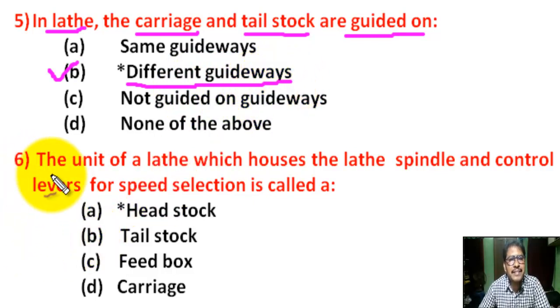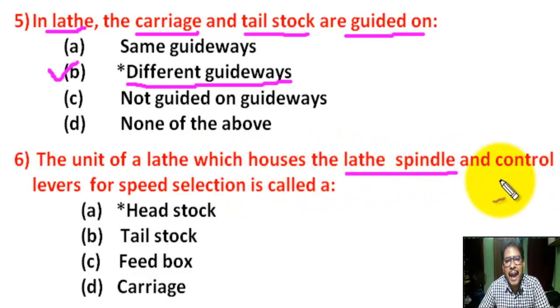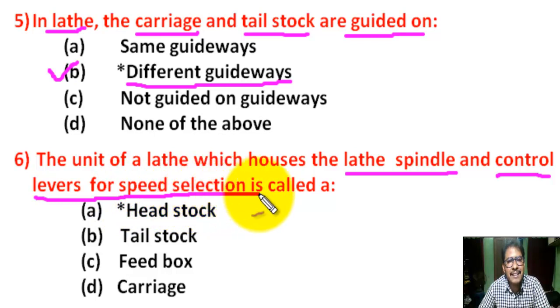Question number 6. The unit of a lathe which houses the lathe spindle and control lever for speed selection is called. There are 4 options. Correct answer is A. Headstock.